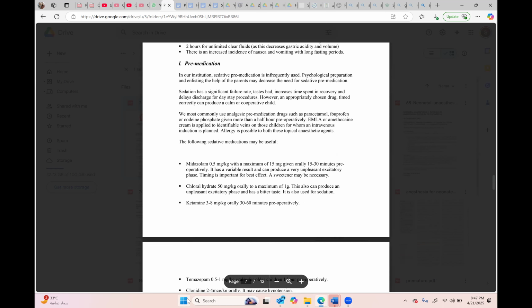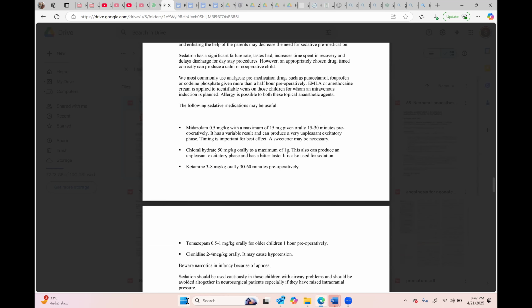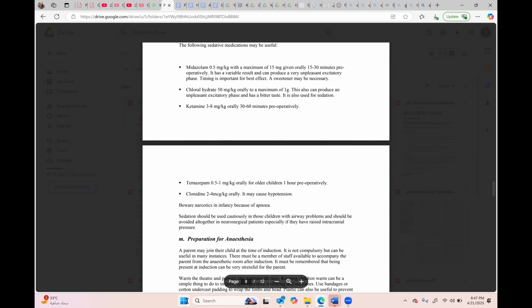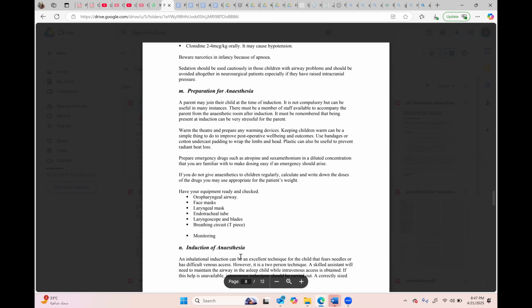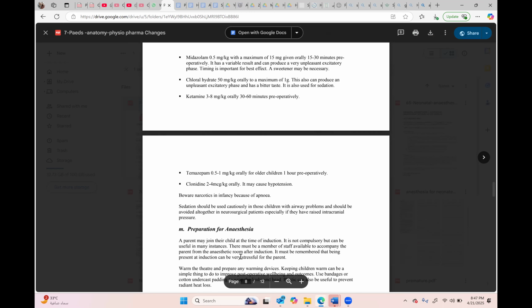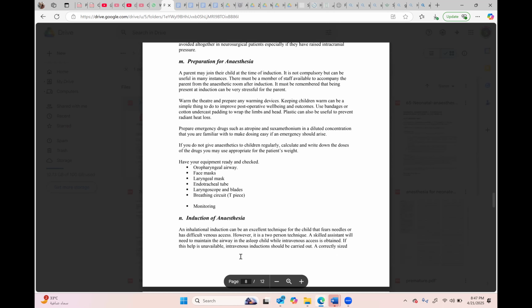So these are the things we should be thinking. They have given some chloral hydrate. I forgot to mention. Actually, chloral hydrate is being used not commonly by the anesthetist usually, but by the non-doctors. They are using it frequently for a number of procedures. I have never used chloral hydrate, by the way, in my career. Anyways, clonidine, nobody uses it now. It is usually used for the MRI procedures, for MRI children. Yes, 50 milligram per kg we are using in our setup. Yes. Okay, but it is long acting.